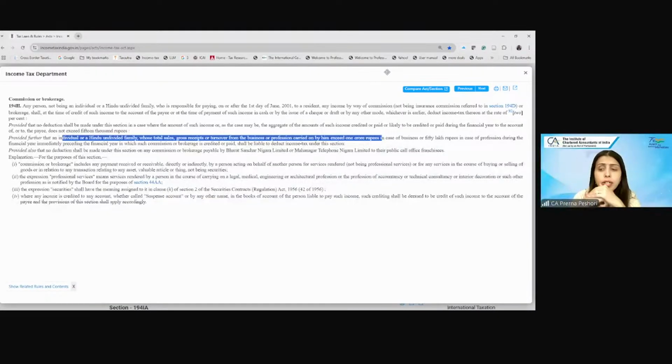The Supreme Court noted that the obligation to deduct TDS under 194H arises when the relationship between the two entities is that of principal and agent. You need to see whether the person is working for himself as an independent contractor or is entitled to a commission.